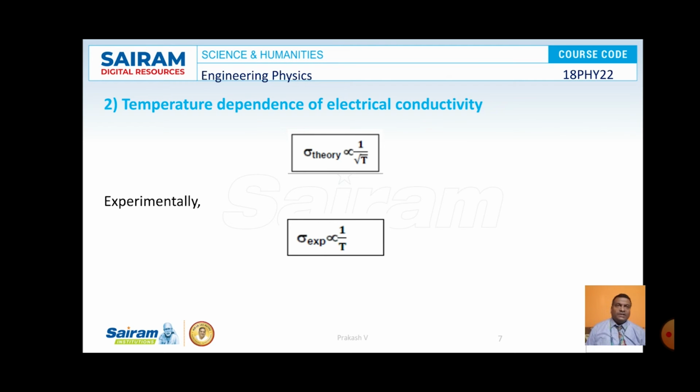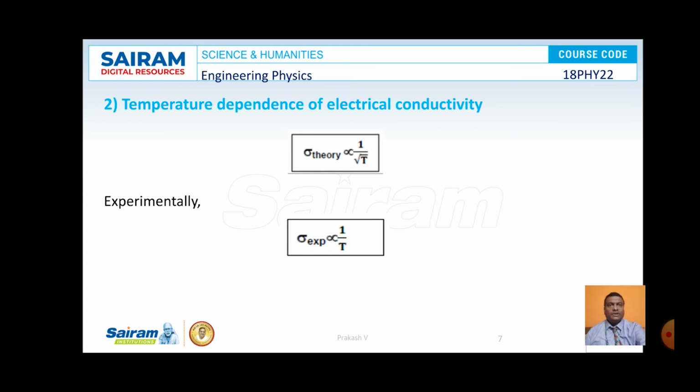When we consider the temperature dependence of the electrical conductivity of a metal, according to classical free electron theory, the electrical conductivity sigma is proportional to 1 by root T, but experimentally observed data shows that the electrical conductivity of a metal is proportional to 1 by T. So here the classical free electron theory fails.